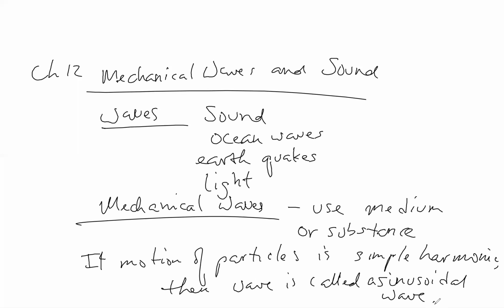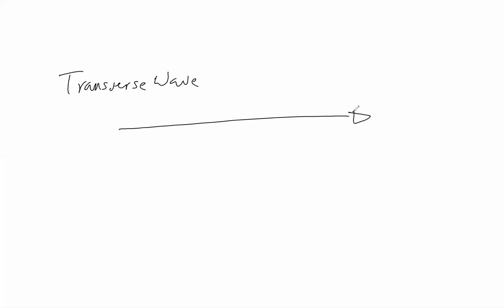Now, when we talk about these waves, we're going to be concerned with two types of wave. The first type is a transverse wave. In a transverse wave, the wave propagates in this direction, and the particles move perpendicular to the direction of travel of the wave.